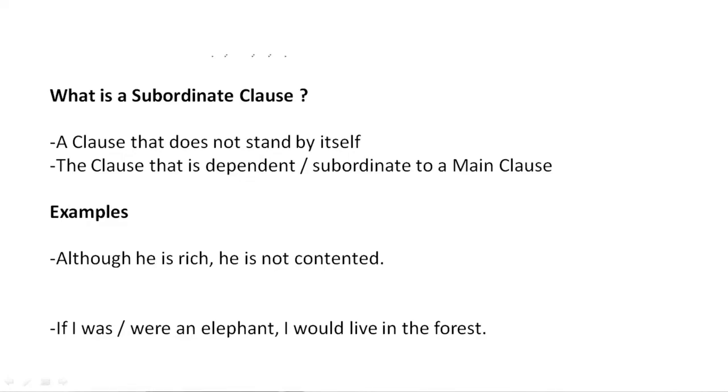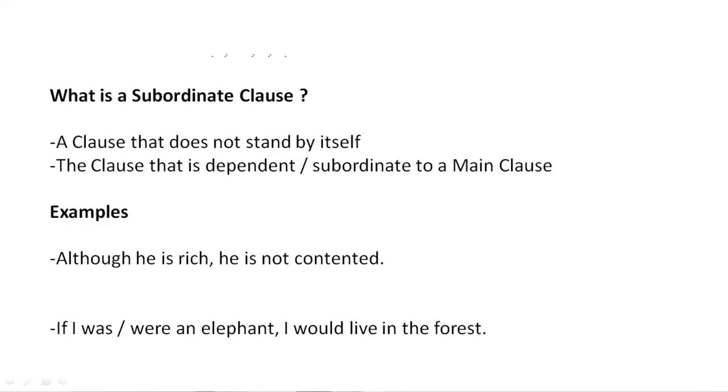A clause that does not stand by itself is a subordinate clause, or the clause that is dependent or subordinate to a main clause is also known as subordinate clause. You see some examples. Although he is rich, he is not contented.